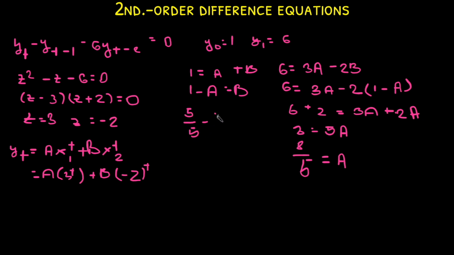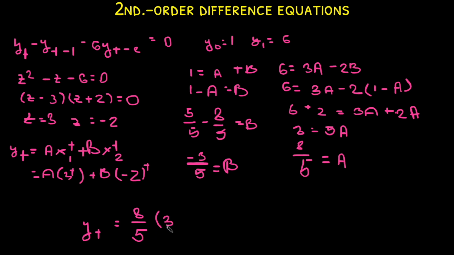Now we put this into the other equation, so we find what b equals, which is 5 divided by 5 minus 8 divided by 5, which is negative 3 divided by 5. And now we can write the general solution, which is yt equals 8 divided by 5 times 3 to the power of t minus 3 divided by 5 times negative 2 to the power of t.